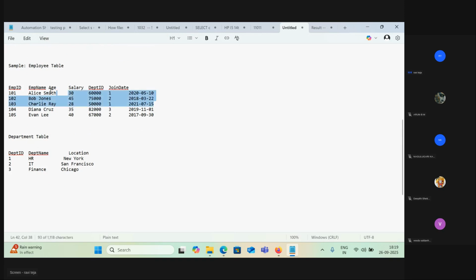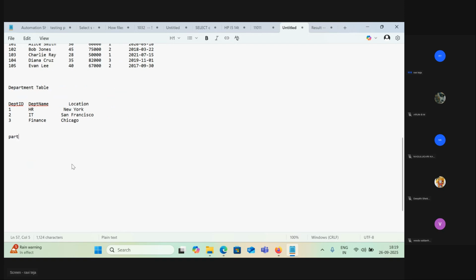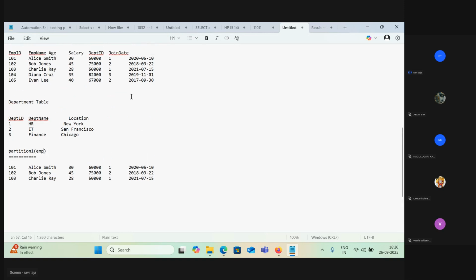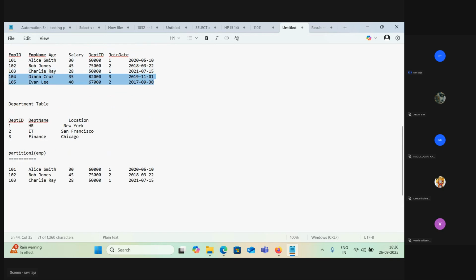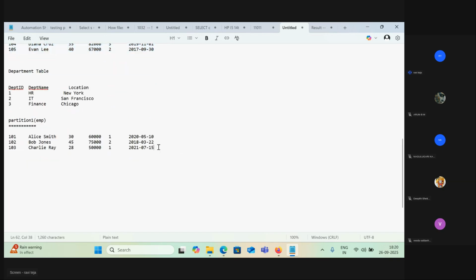This data will go to one person. Let's say partition one is this data. Partition one of which table? Employee table, right? I hope you are following. It may not look complex to you because you are already aware of this. Then partition two of the employee table. This is what partitions one and two look like.